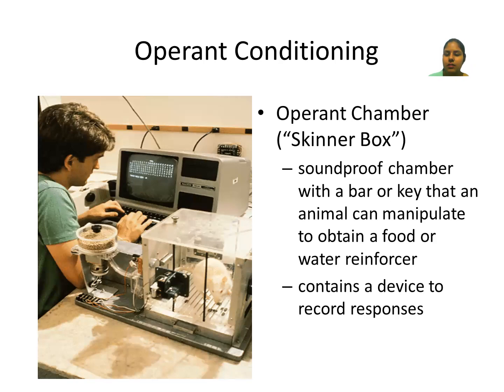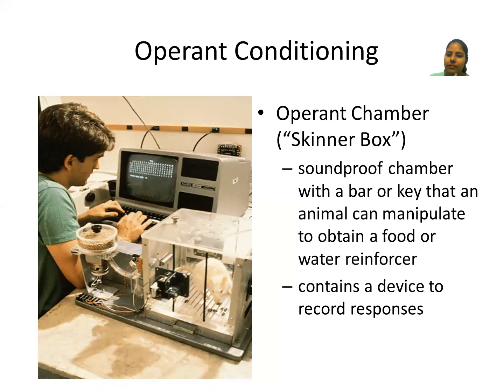If we talk about the operant conditioning theory, there is one experiment by B.F. Skinner using the Skinner box, which we also call the operant chamber. What are its features? A soundproof chamber with a bar or key that an animal can manipulate to obtain a food or water reinforcer, containing a device to record responses. B.F. Skinner created a small box. You can see in the image that there is a rat in the box. There is also a food container.